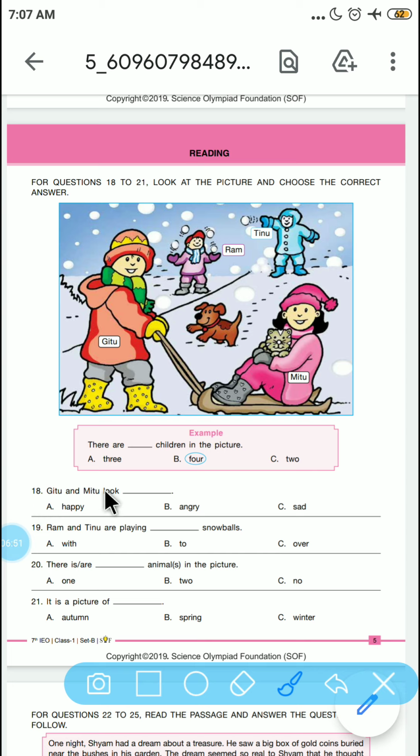Gitu and Mitu look dash. So what is the facial expression of Gitu and Mitu right now? It is happy. Ram and Tinu are playing dash snowballs. So playing with snowballs. There are dash animals in the picture. So how many are they? There is a cat, there is a dog. So the number of animals in the picture is 2. It is a picture of dash. If you see the snowfall shown in this picture, it is the winter season.